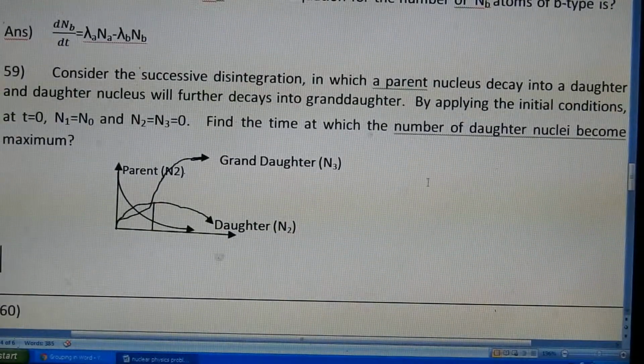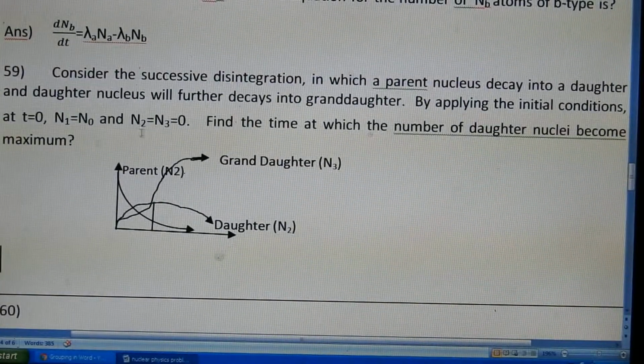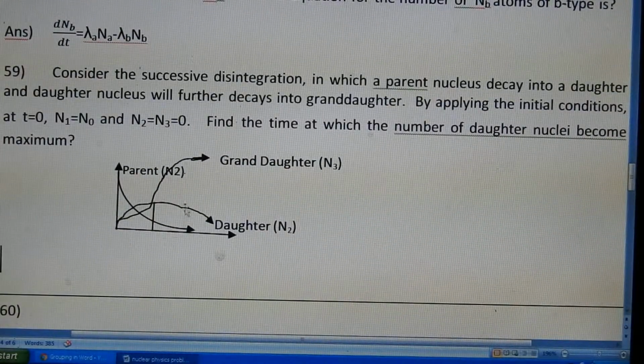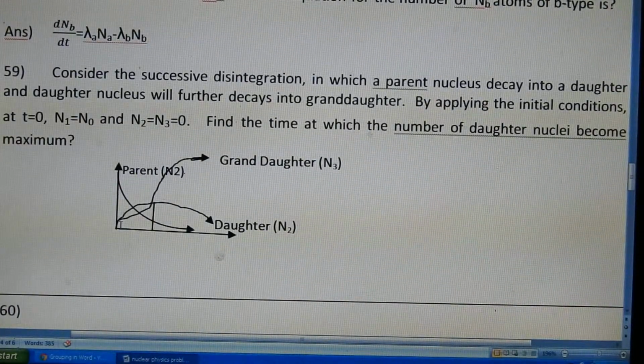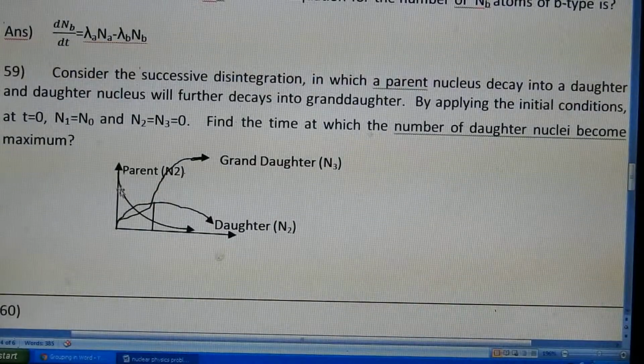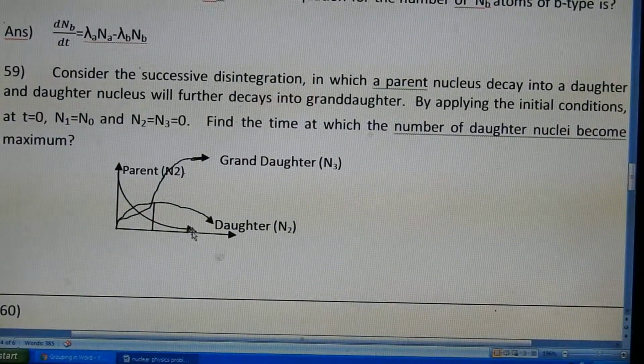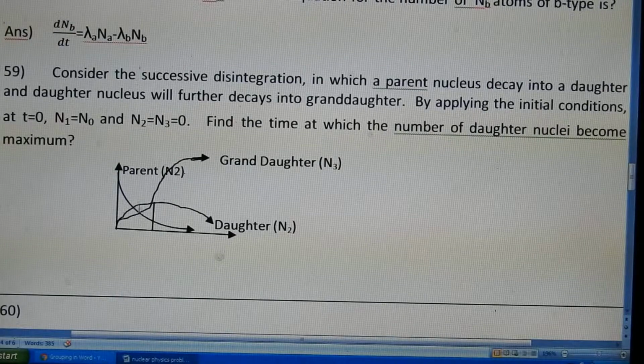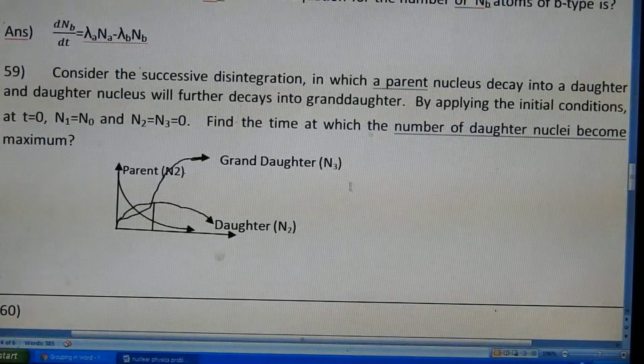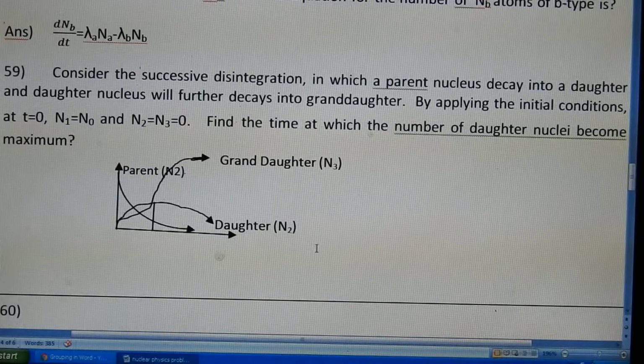At what time does N2 become maximum? Here is a diagram of parent and daughter. The parent nucleus is gradually decreasing, and the daughter nucleus is increasing and then decreasing. At the same time, the granddaughter nucleus is increasing like this.